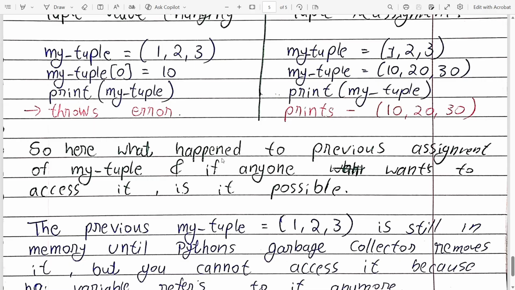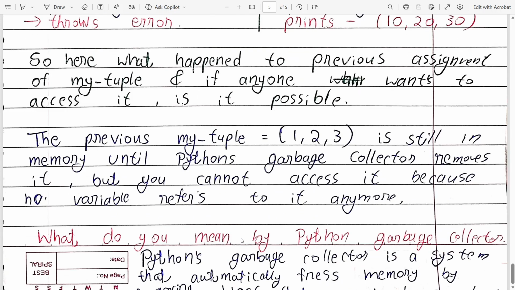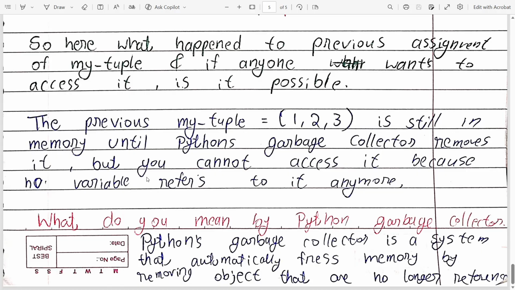So here, what happened to the previous assignment of my_tuple? And if anyone wants to access it, is it possible? No, it's not possible, because the previous my_tuple (1, 2, 3) is still in memory until the Python garbage collector removes it. But you cannot access it because no variable refers to it anymore.